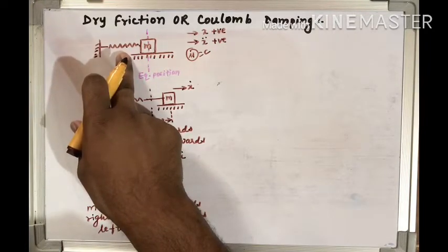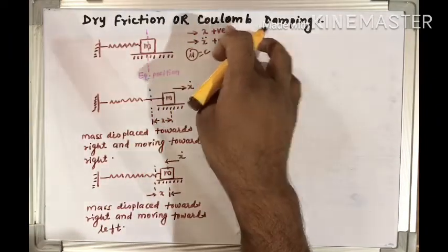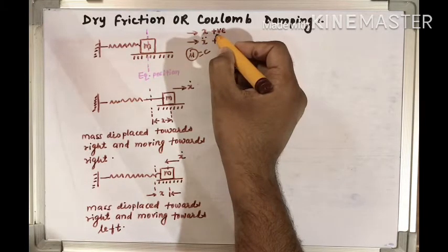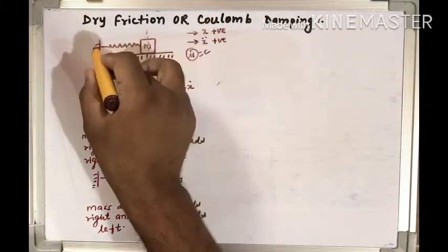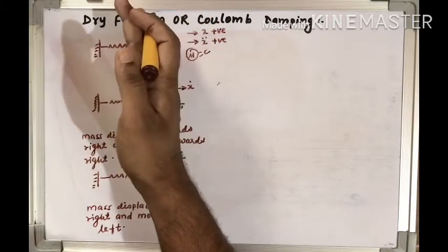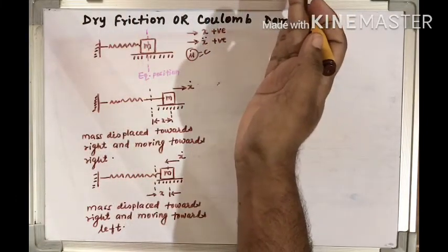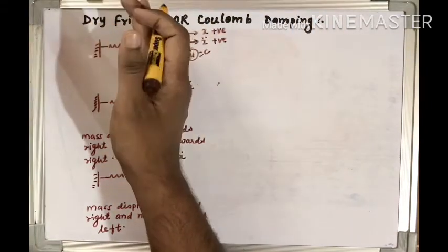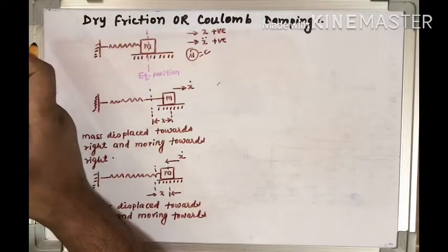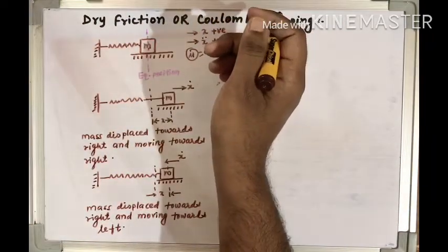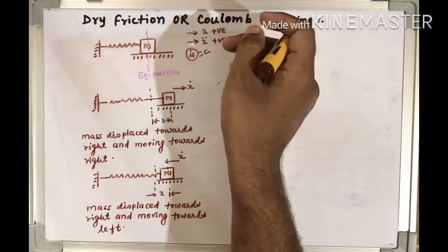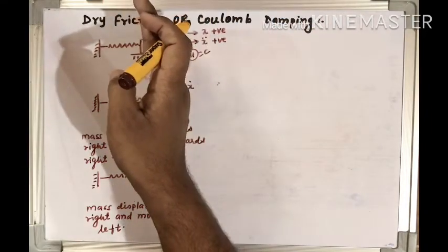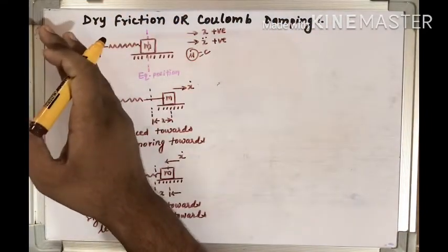Now we are taking x in this direction as positive, which is the right side, so the left side will be negative x. Whatever displacement is to the right will be taken positive, and whatever displacement is to the left will be taken negative. Similarly, x double dot, the acceleration, in this direction will be taken positive, and acceleration in this direction will be taken negative.